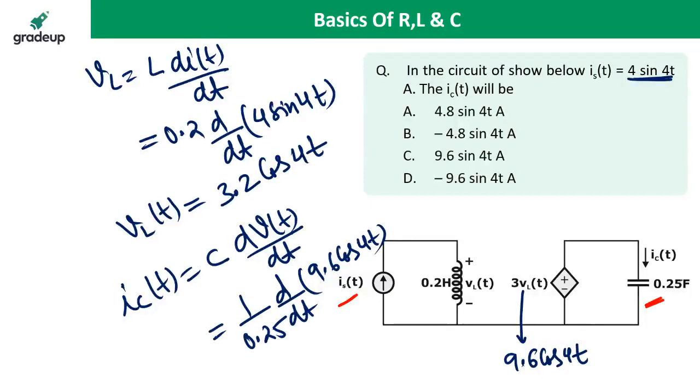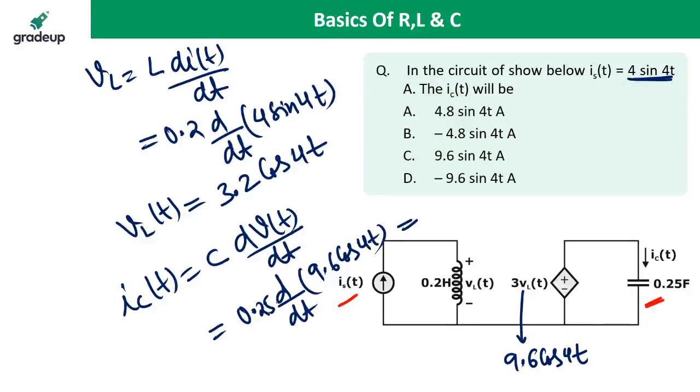I is equal to C dV/dt. If you differentiate this, it is C dV/dt, and if you integrate, you get the answer. Sorry, it is C. C is equal to 0.25.